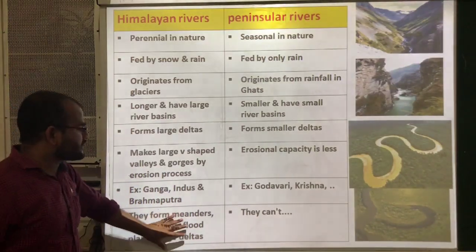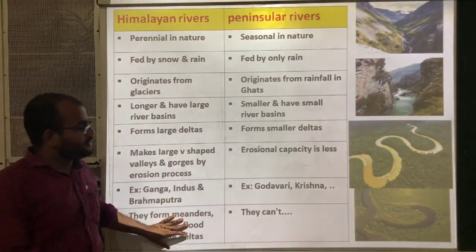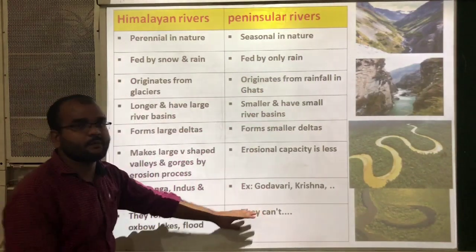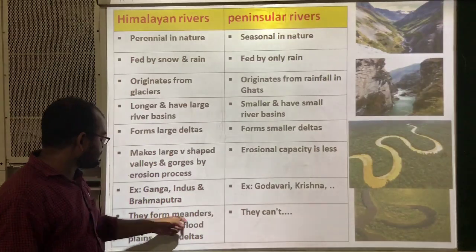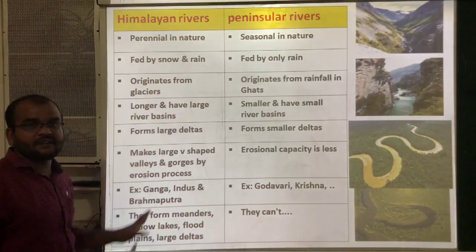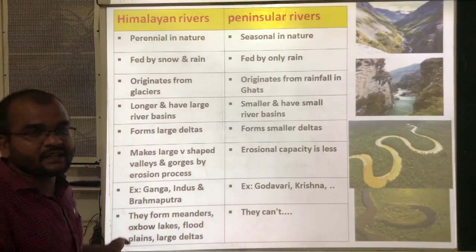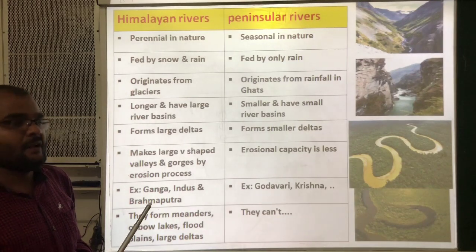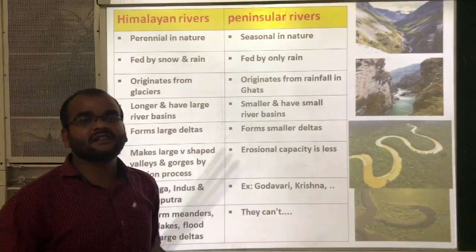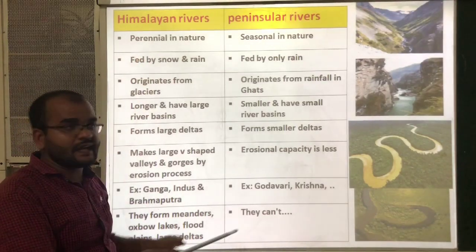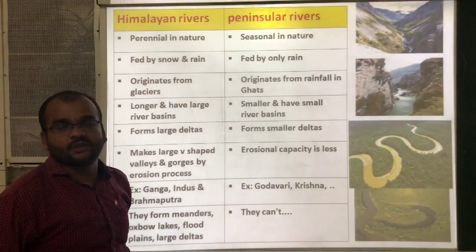All these are formed by Himalayan rivers, but peninsular rivers can't make this kind of meanders and oxbow lakes. These are the differences between Himalayan rivers and peninsular rivers. In the next class, let us discuss each and every Himalayan river and peninsular river in detail.